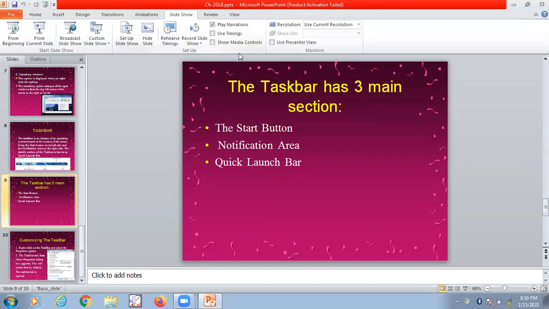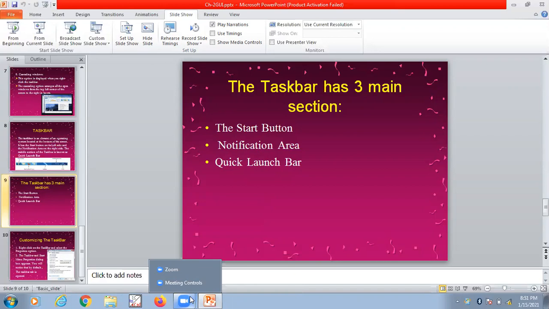Then comes the quick launch bar. The quick launch bar provides an easy and quick way to open any program. If I want to open any program, this is my quick launch bar. If I want to open my Google Chrome, I just click on this, and what happens? My Google Chrome will be opened. If I want to open my Zoom, with just one click, that program will open. So what does the quick launch bar do? It provides an easy and quick way to open any program.